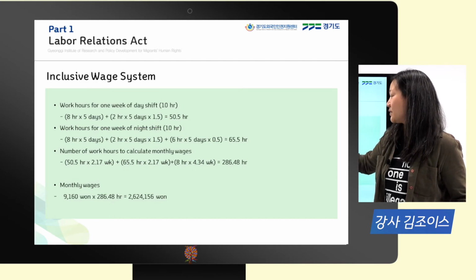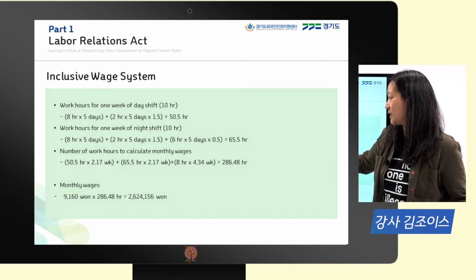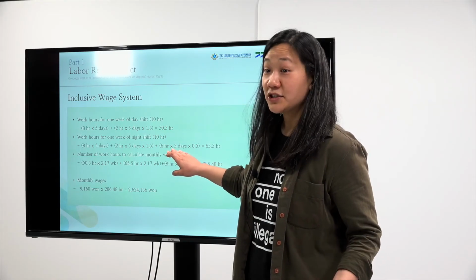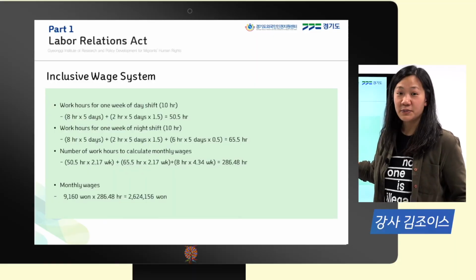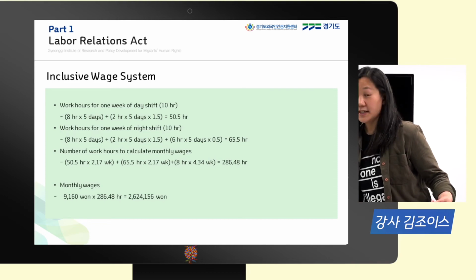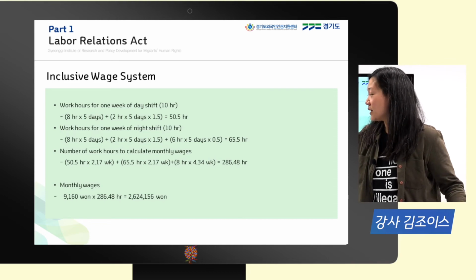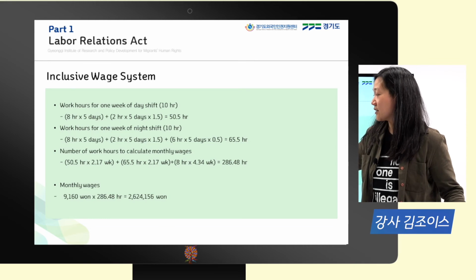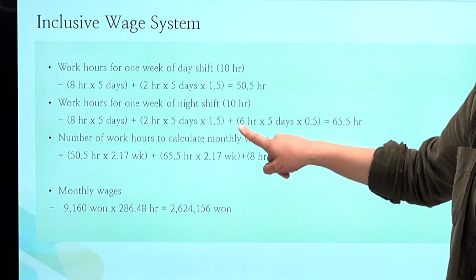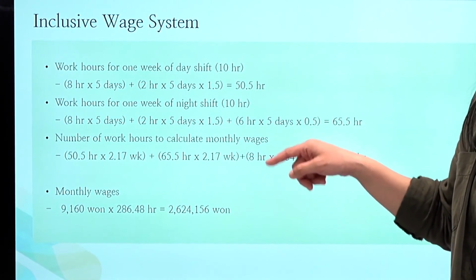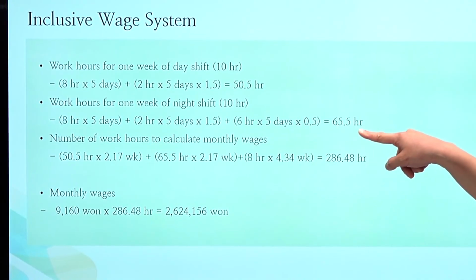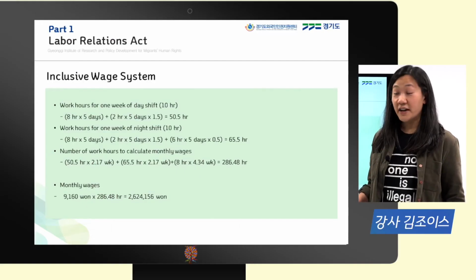And then we need to add an additional 6 hours of night shift. So this would be 50% extra. Again, regular work hours up to 8 hours, and then 2 of the 10 hours are considered extended, so it's 1.5, and then 6 of the hours within the 9 p.m. to 9 a.m. work shift are considered night hours, so we add another 50%. So this would be calculated to 65.5 hours.